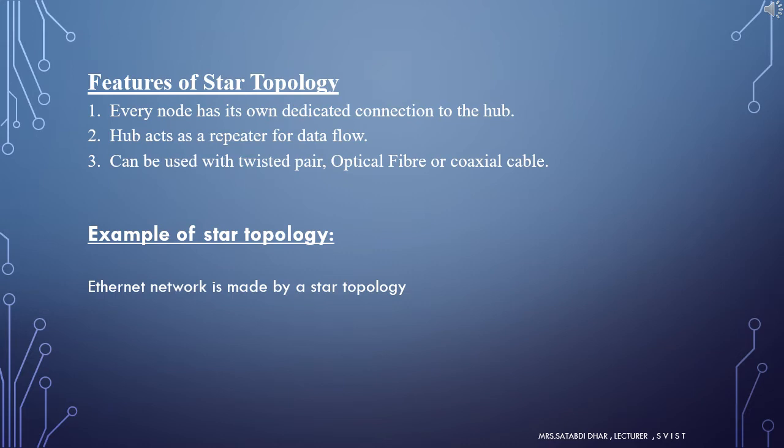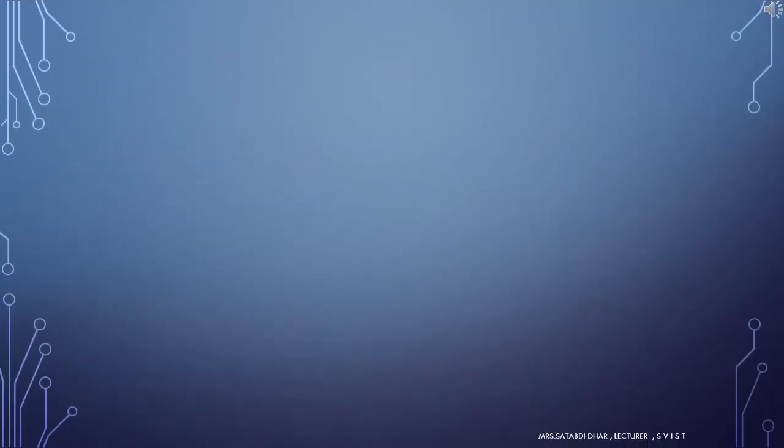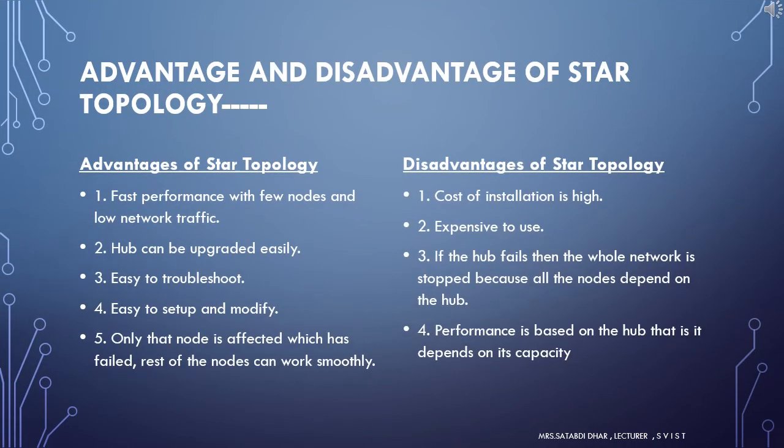The features of star topology. The features of star topologies are: every node has its own dedicated connection to the hub. Hub acts as a repeater for data flow. It can be used with twisted pair, optical fiber, or coaxial cable. Now the example of star topology. Ethernet network is made by a star topology.